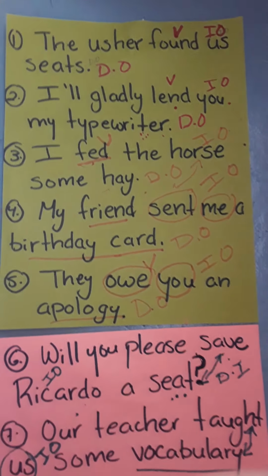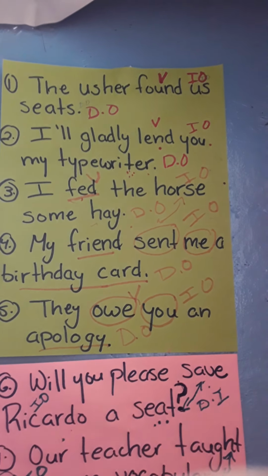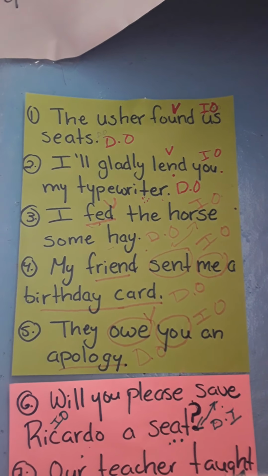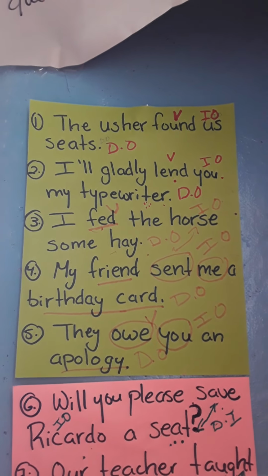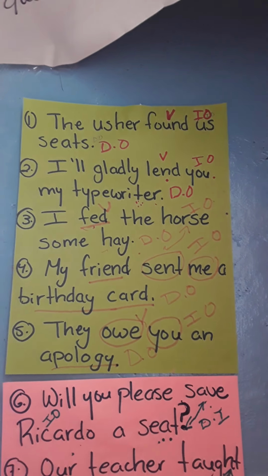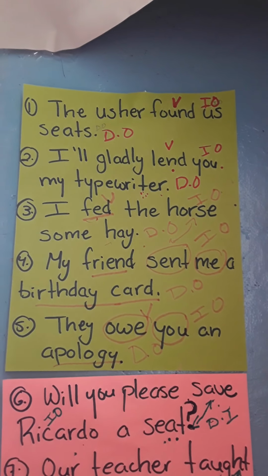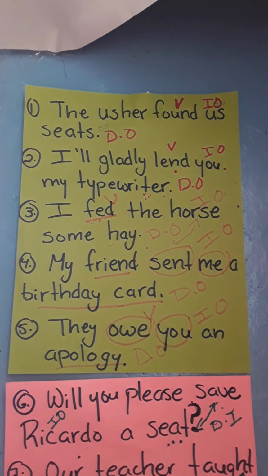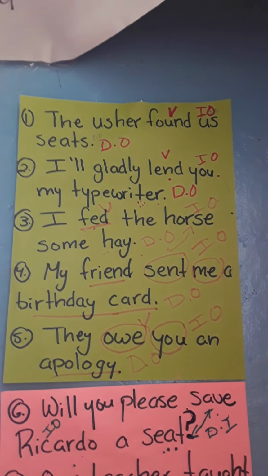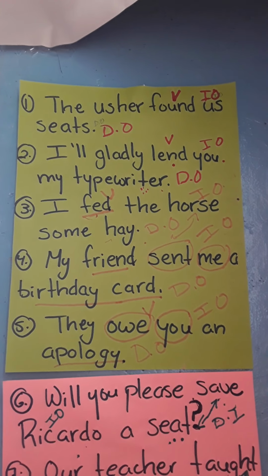And that's how you find the direct object and indirect object. There are rules and things that you can do to guide yourself on finding them. The first thing that I suggest you do is find the subject first, then the verb, then the direct object, and then the indirect object.